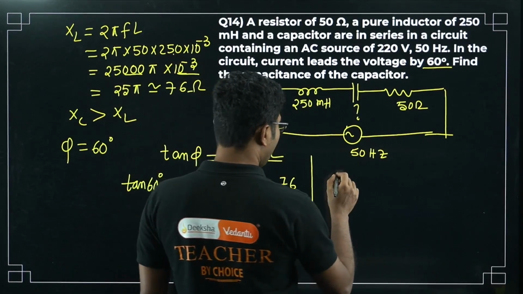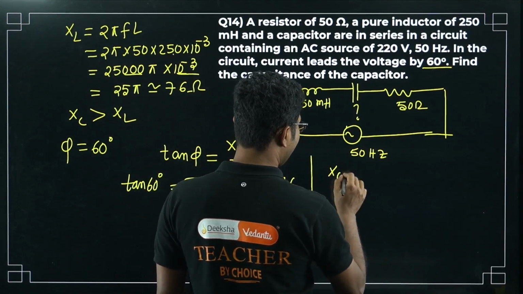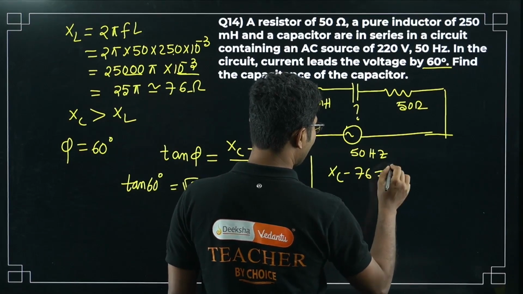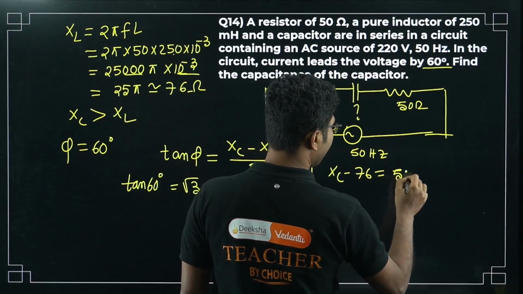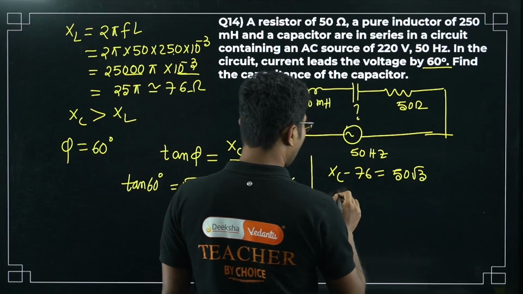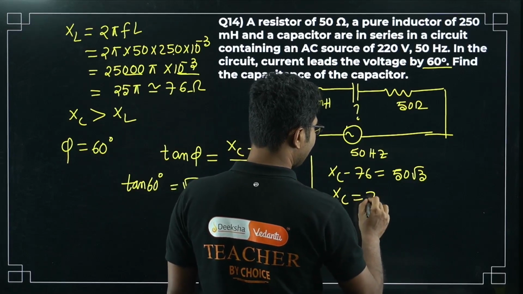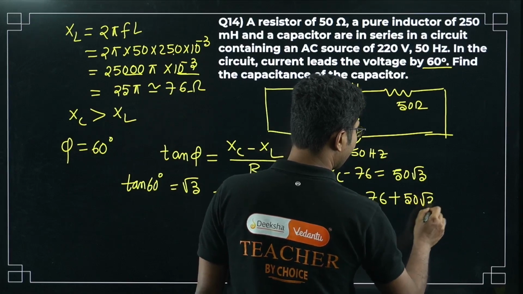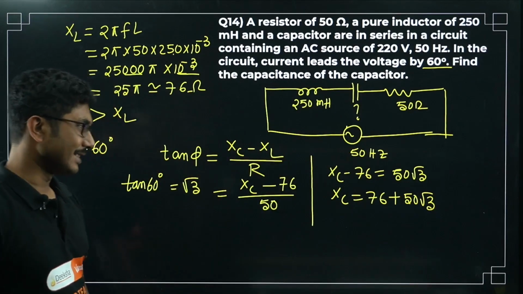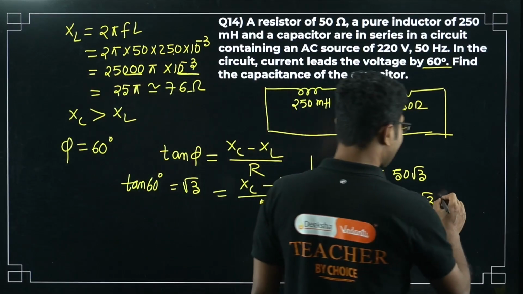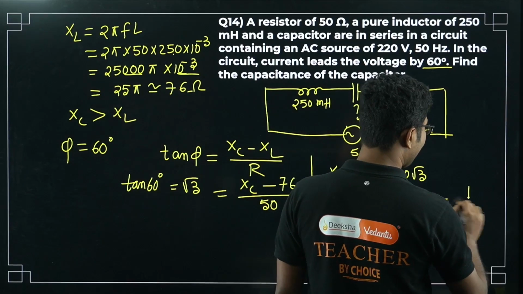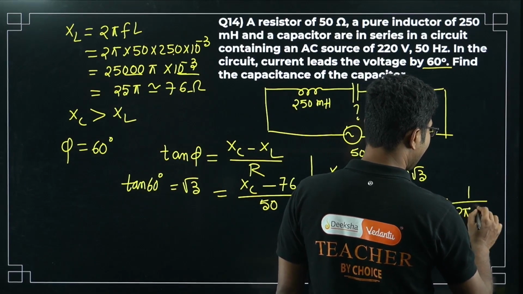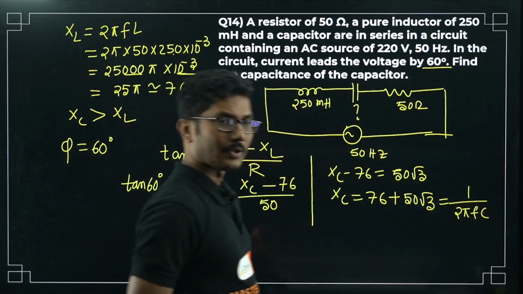So XC minus 76 equals 50 root 3, or XC equals 76 plus 50 root 3. So this is the value of XC. Now what is XC? We know that XC is nothing but 1 by 2 pi f into C, right?